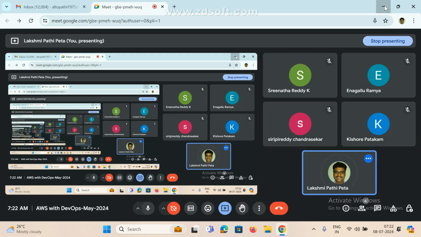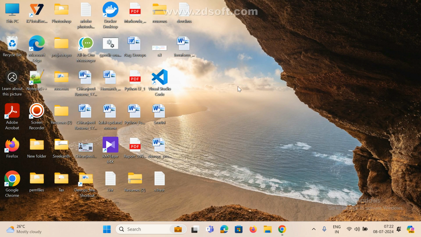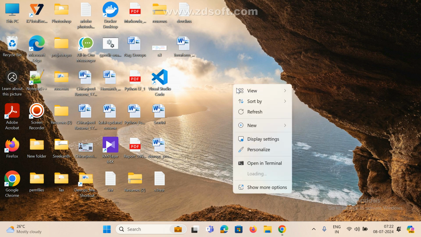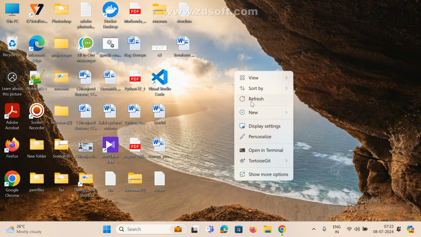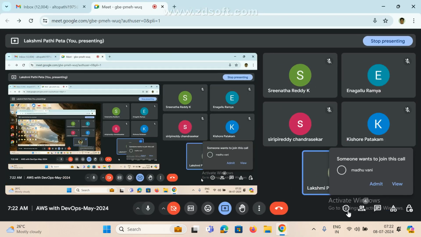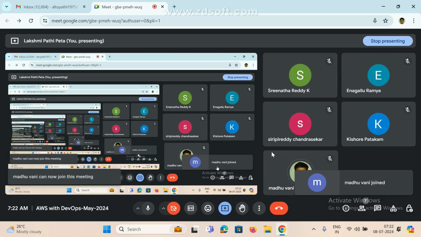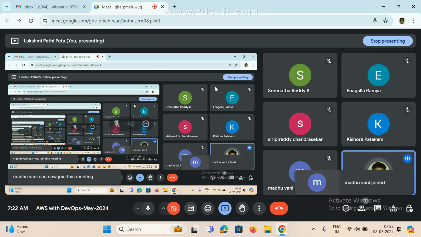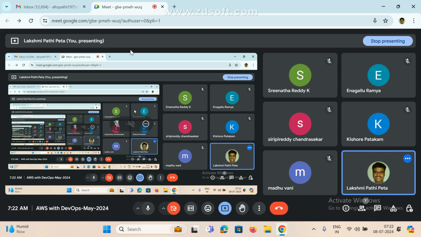So today we are going to see a new tool. Mostly in interviews, most of the people are asking about it, and in real time also many people are using Terraform, the infrastructure as code tool.